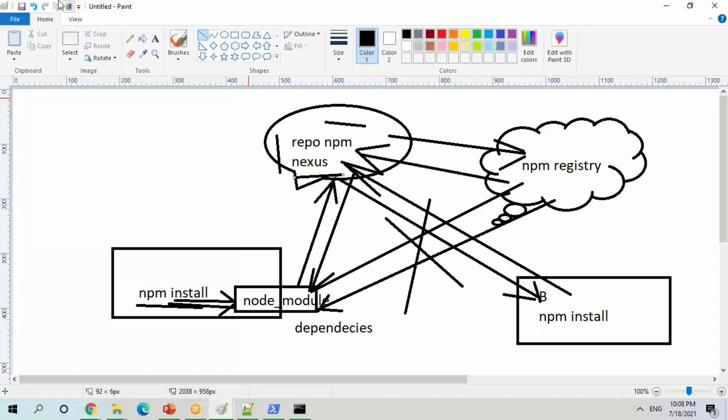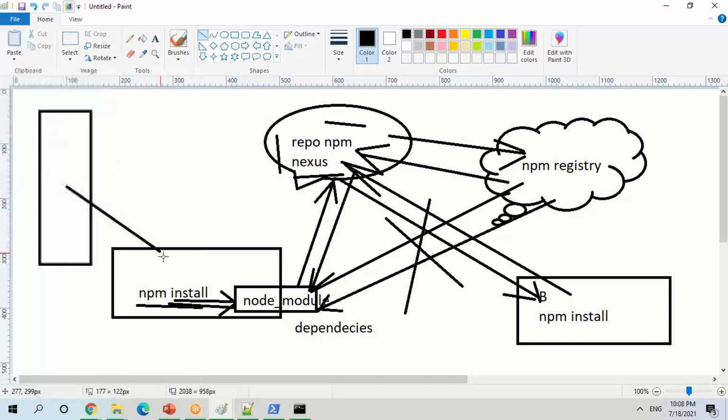But maybe, whatever we are doing here manually, we can do by creating a CI pipeline. In that CI pipeline, we may talk about Jenkins, or any CI pipeline. In Jenkins, I have to connect to my repo.